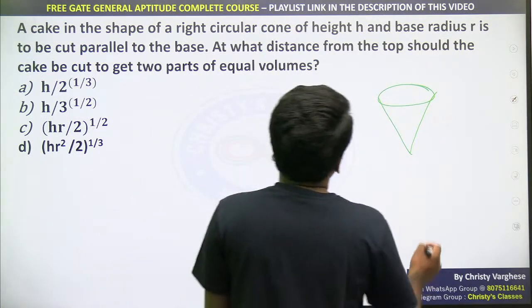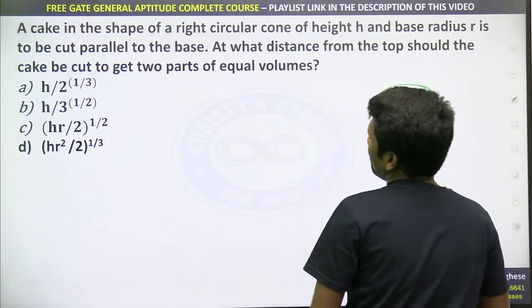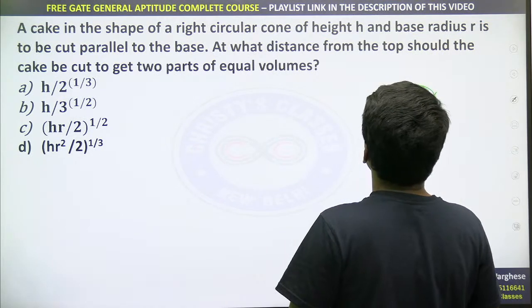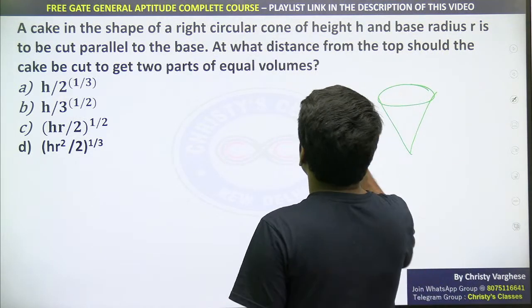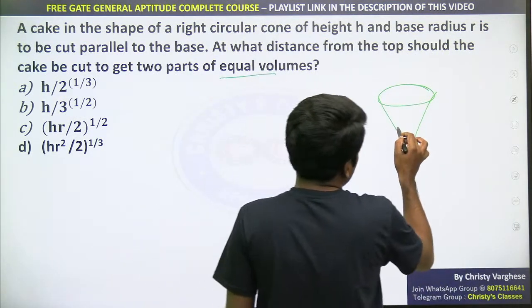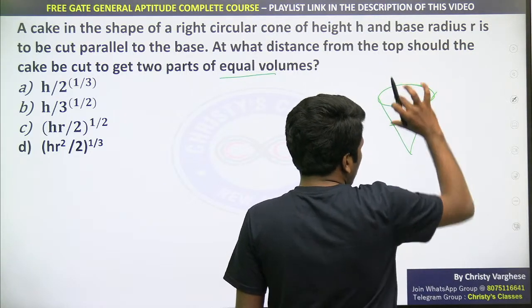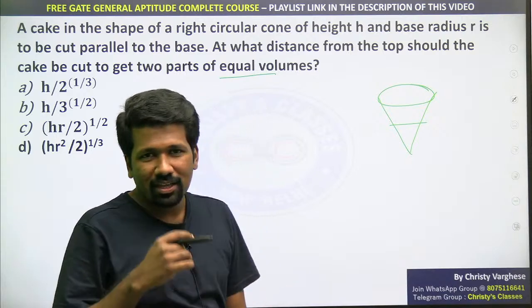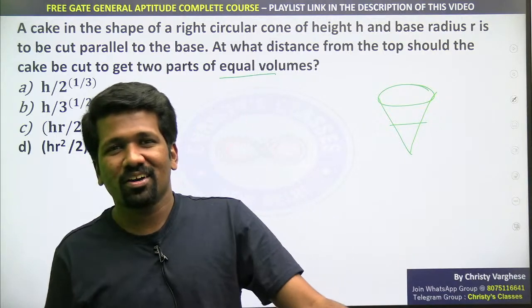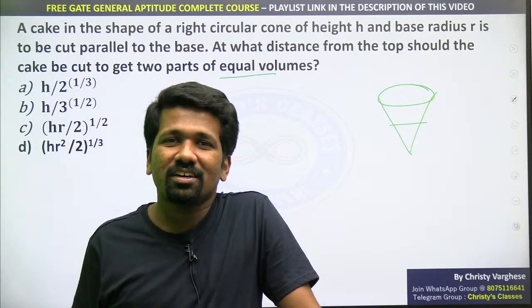So you need to cut this cone in such a way that you get equal volumes. First of all, if you cut it in half, will you get equal volume? ये दोनों equal होगा? Not at all, na? In childhood we used to cheat our siblings.